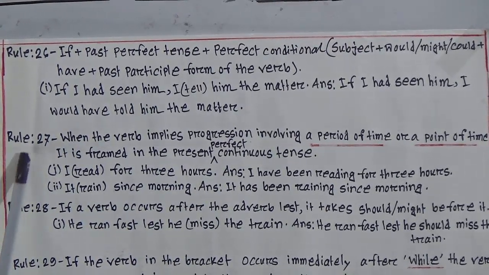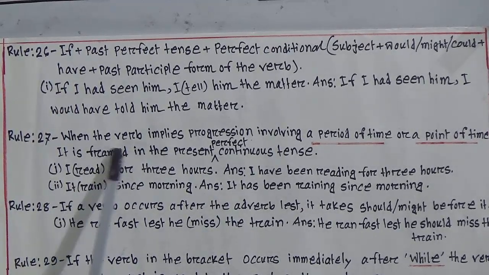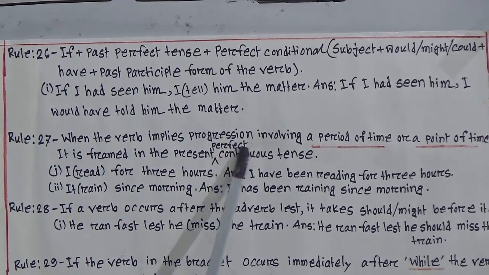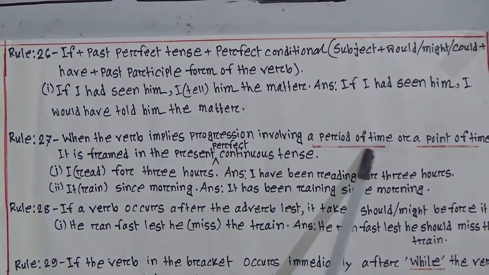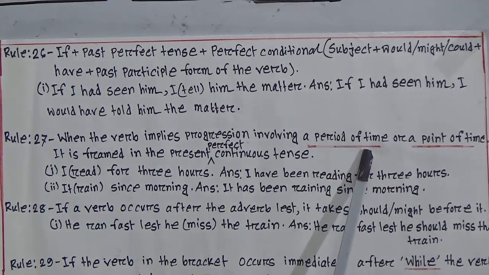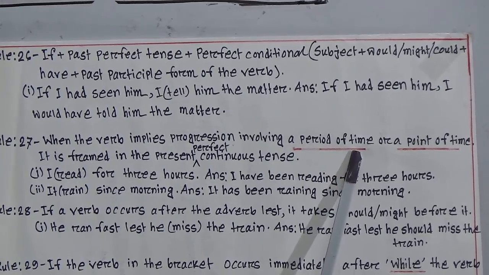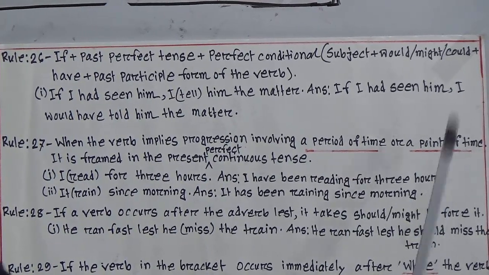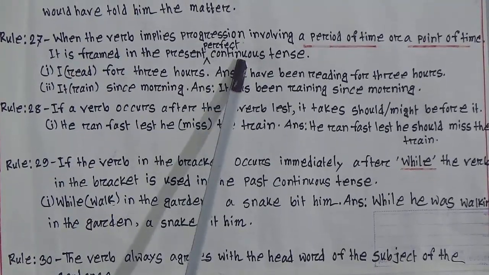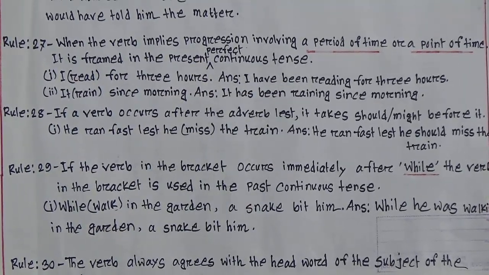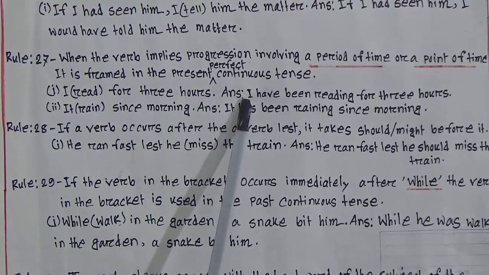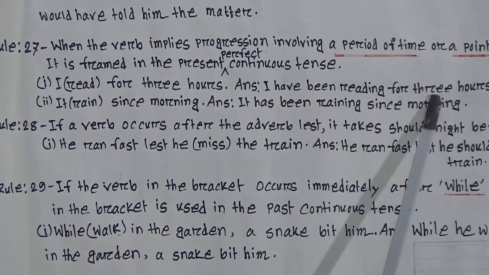Now rule number 27. When the verb implies or indicates progression or continuation involving a period of time, look, it is a period of time or a point of time. Two important things: a period of time, for example 2 hours, 3 hours, 4 hours, and a point of time is since. So look at the example. It is framed in the present perfect continuous tense. I (read) here for 3 hours. Correct sentence: I have been reading for 3 hours.